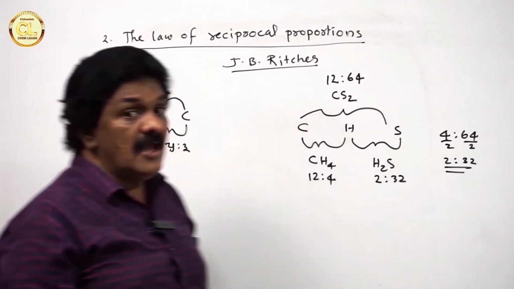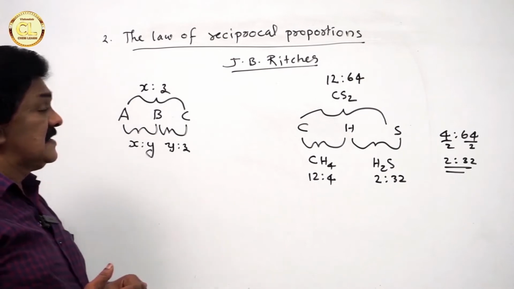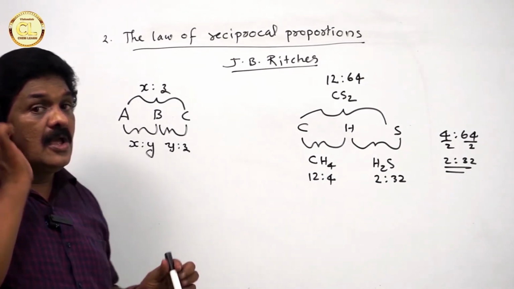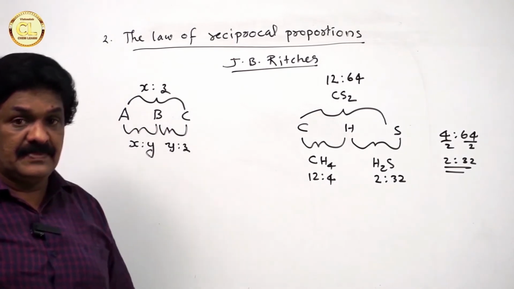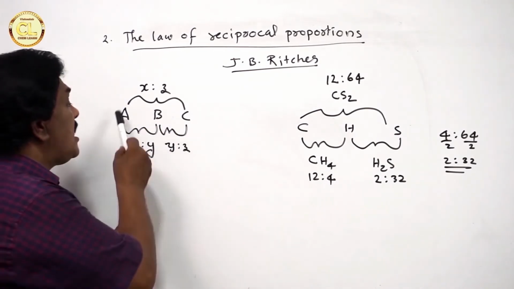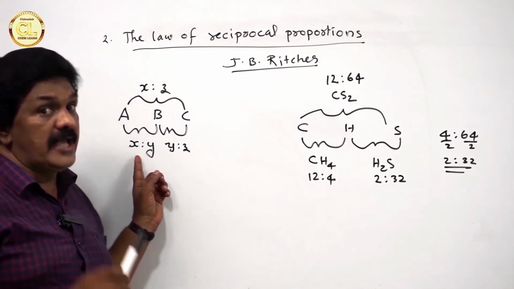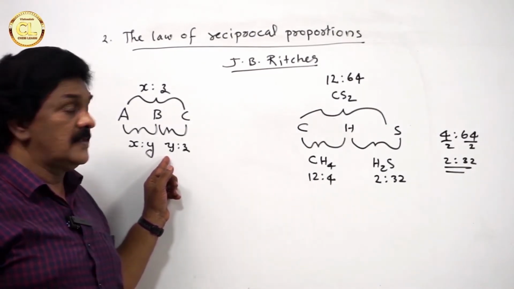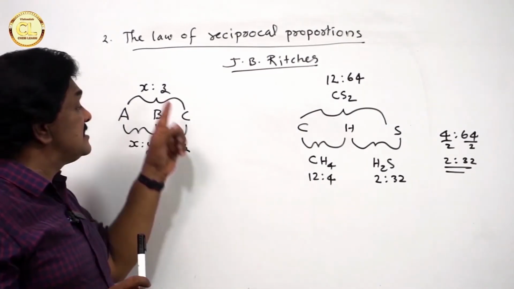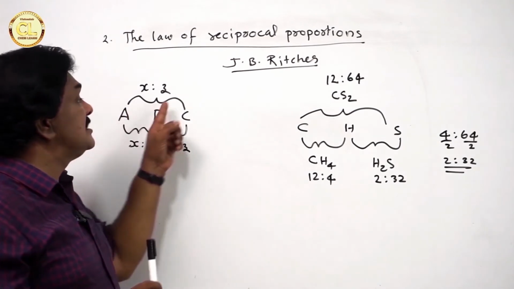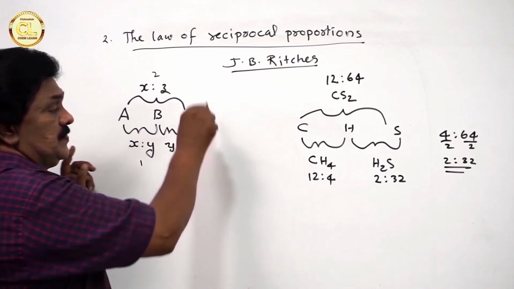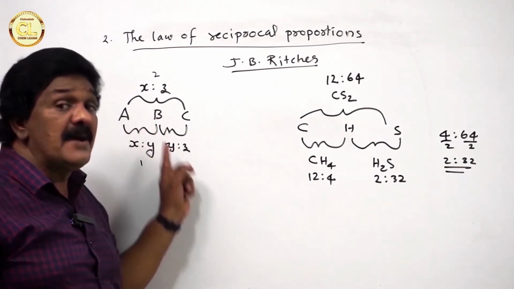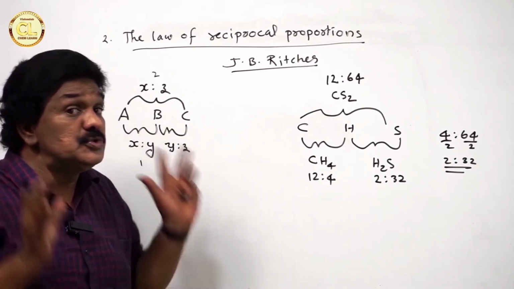So, the law of reciprocal proportions states that of the 3 elements A, B and C, if A combines with B in the ratio X is to Y, if A combines with C in the ratio X is to Z, see, this is 1, this is 2, then if B combines with C, they will do so.